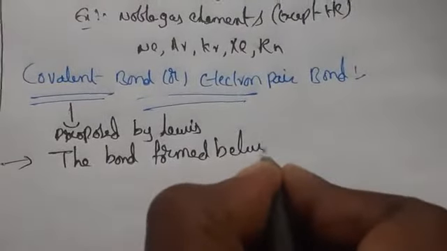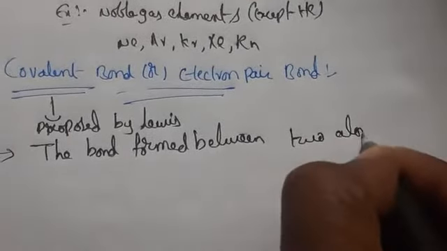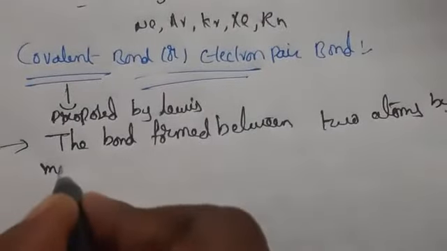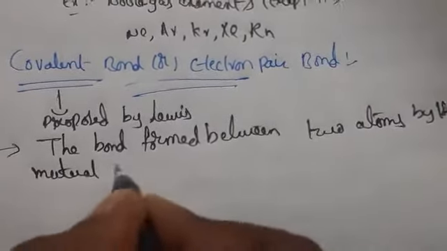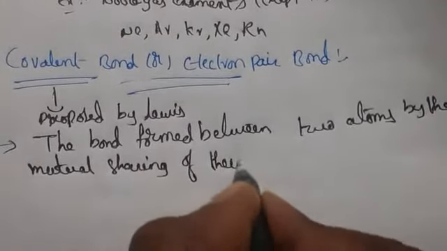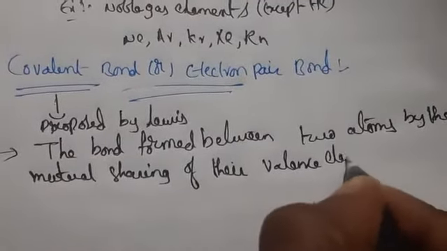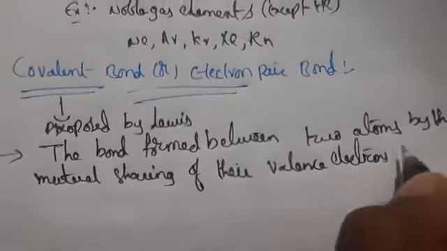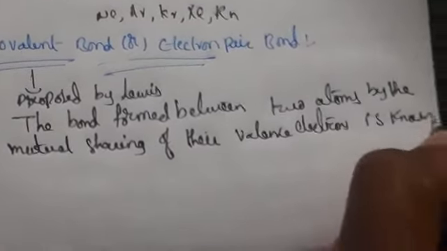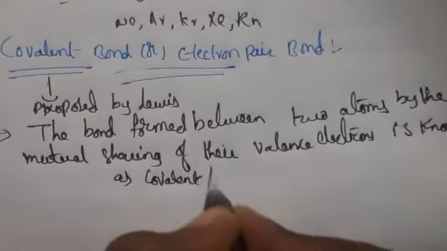The bond formed between two atoms by the mutual sharing of their valence electrons is known as what? Covalent bond.